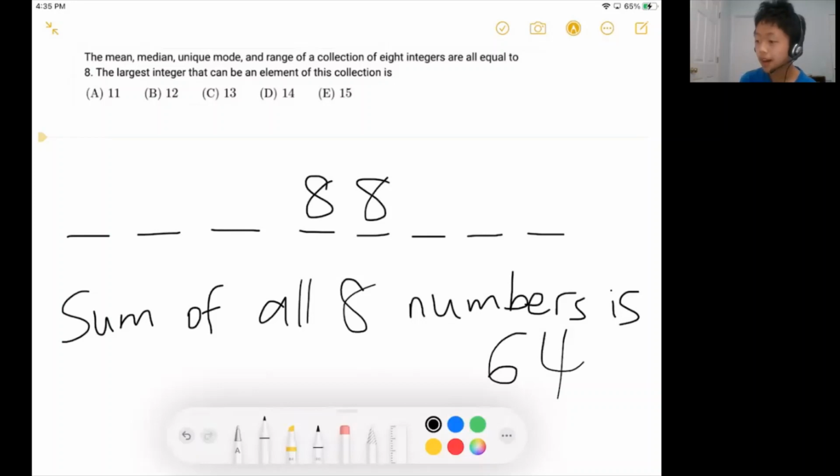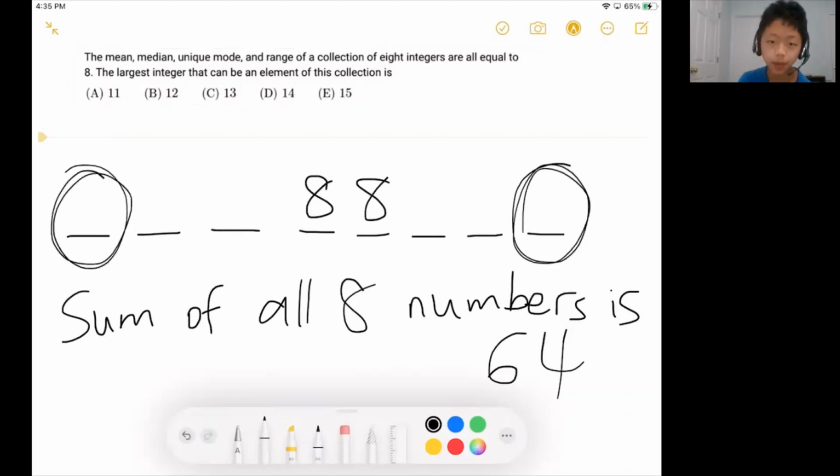They also tell us that the range of the 8 integers is equal to 8. The range represents the largest number minus the smallest number. And we want to make the largest number as large as possible.